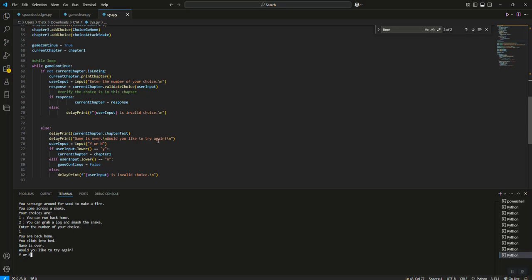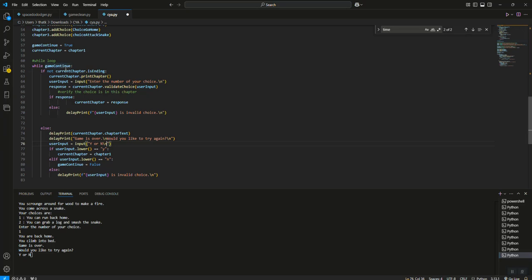Would you like to try again? I need to add a slash in here. We're going to take user input again, asking yes or no. Now what I'm going to do here is take the user input and convert it to lower. I say, does it equal a lowercase y? That way, if they pass me a capital Y or a lowercase y, it's going to match. Either one is going to set the current chapter to chapter 1.